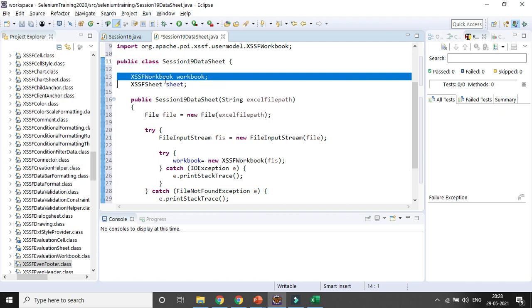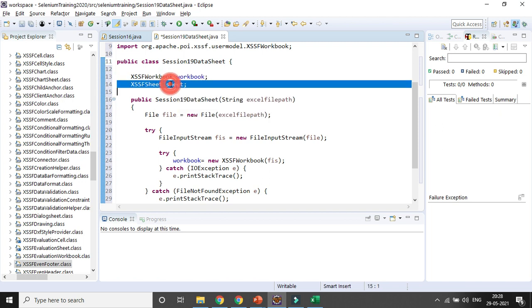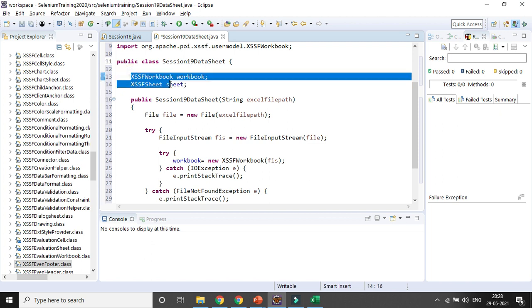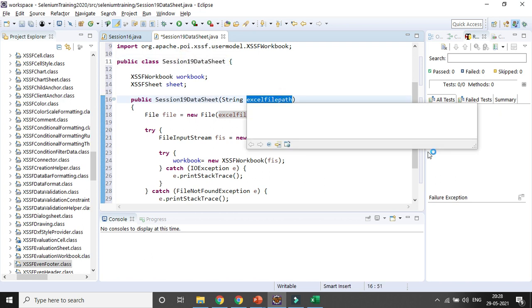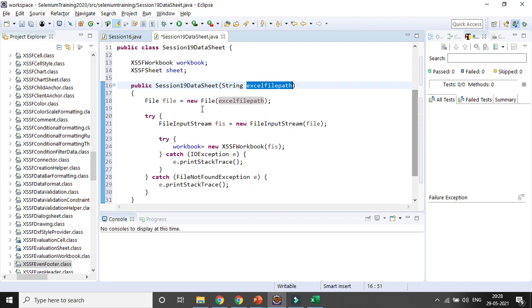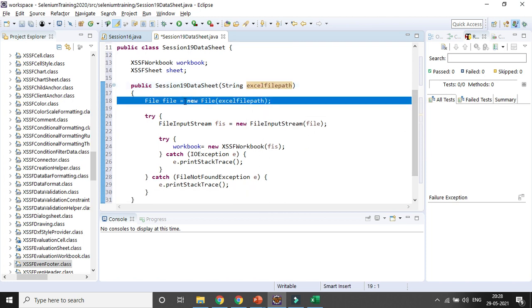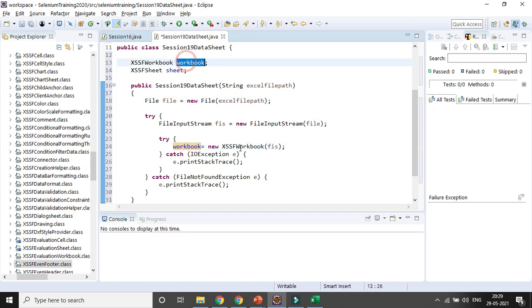So those things I will be using. That is the reason I have created those global variables, and I have created a method which is nothing but a constructor, right? Where I am providing the path for files, not hard coding anything, right? I am creating a file object with the help of the File class. Then I am reading it with the help of FileInputStream. Then the workbook I want to read with the help of that file input stream. So that is the method I have written here. So that is one method for reading the file.